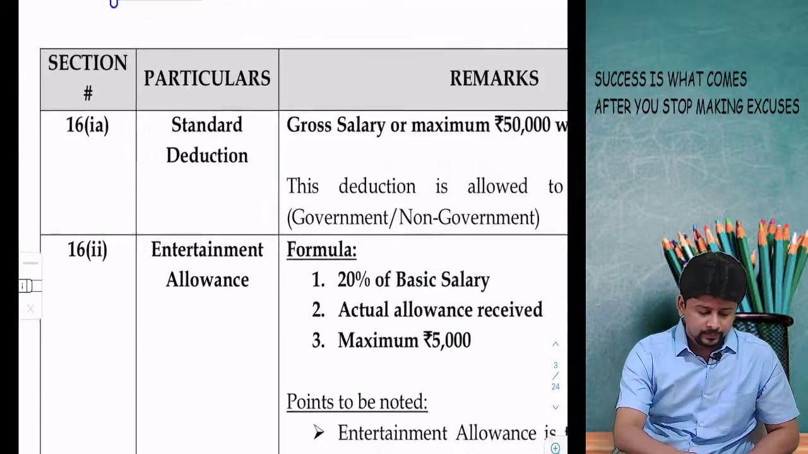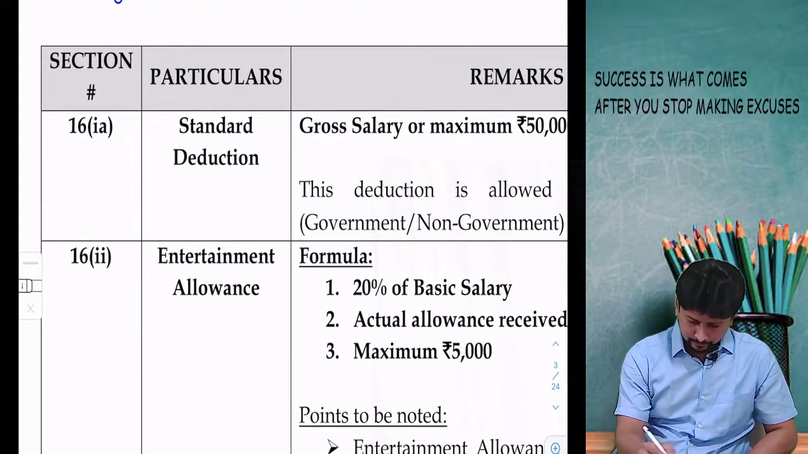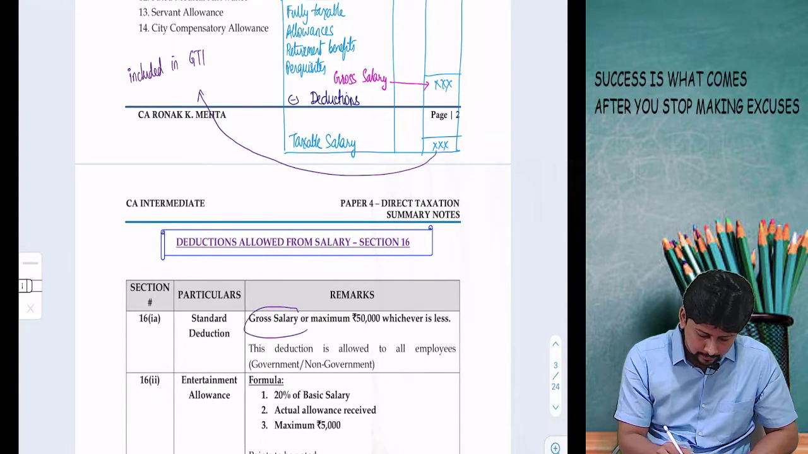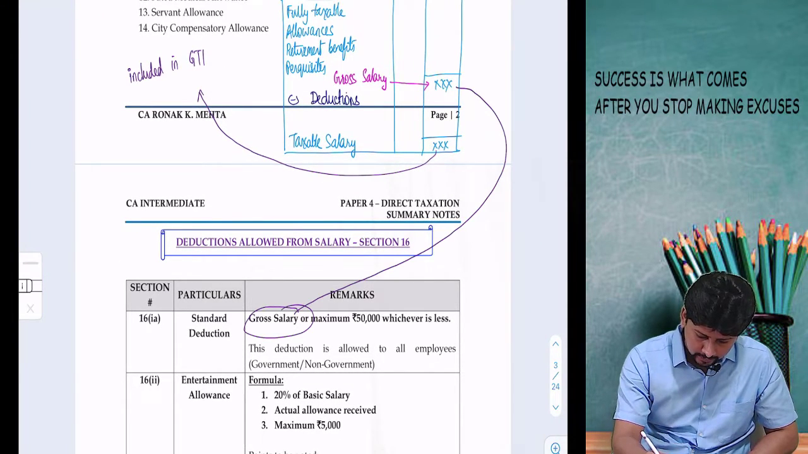16(1)(a), a standard deduction. Whatever is the amount of your gross salary. Gross salary means this figure. This figure is your gross salary.